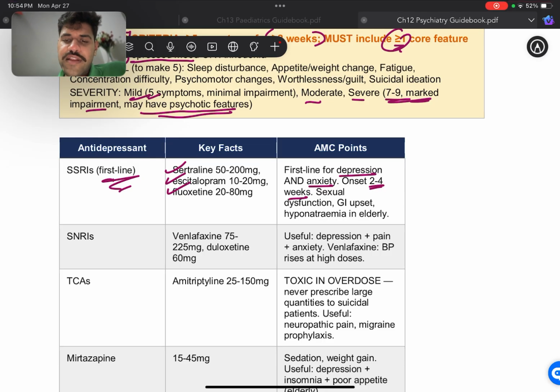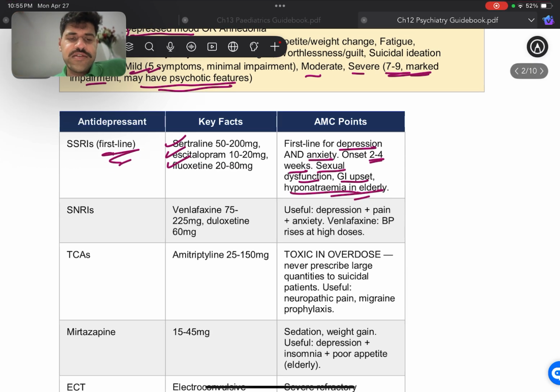All right. They will have sexual dysfunction, GI upset, and hyponatremia, especially in the elderly, which is dangerous. So you'll have to find a replacement drug, or you'll have to change their SSRI. Now, this is a very common concept, especially if the person has low libido, or they have gynecomastia or prolactinemia. So you'll have to change their drug from an SSRI such as sertraline. All right. If you guys want to go into details for this, the details are all in the Telegram group, so you guys are welcome to join those groups as well.